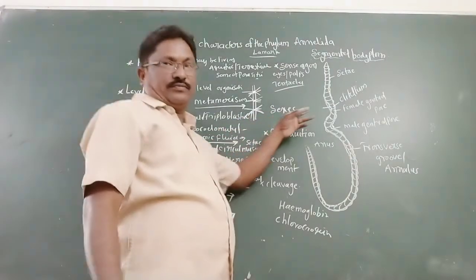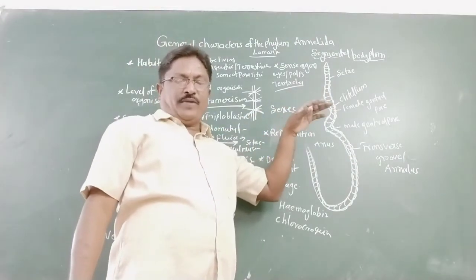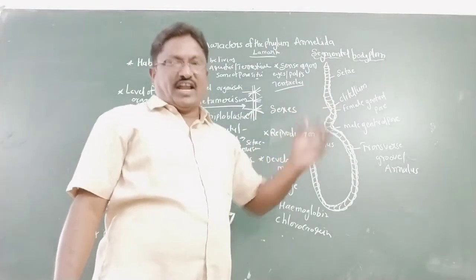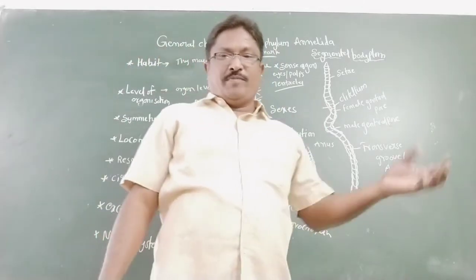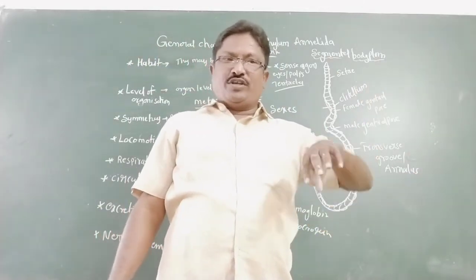As for sexes, they may be dioecious or monoecious.